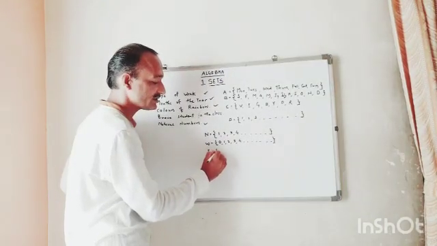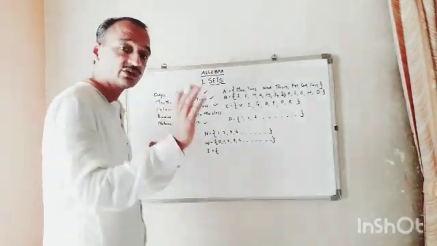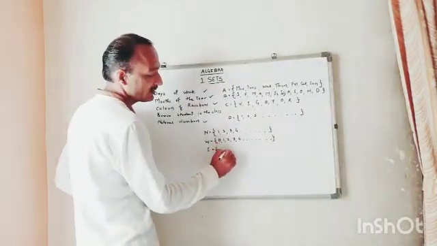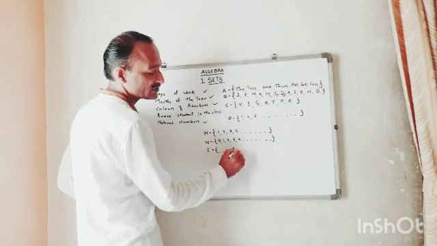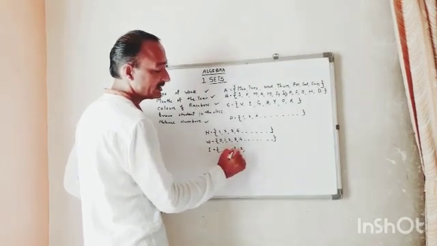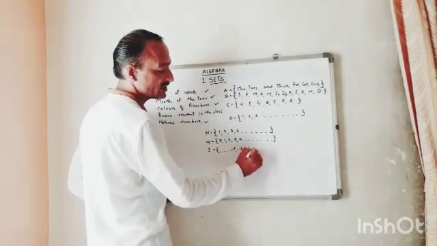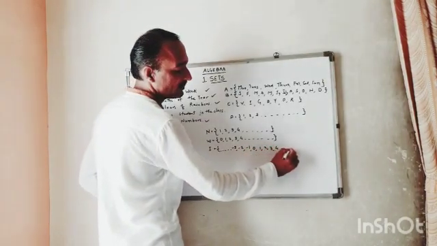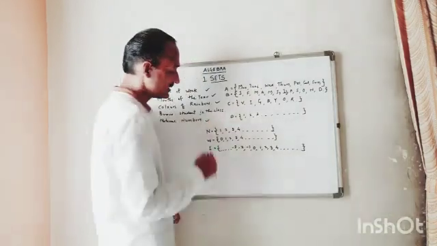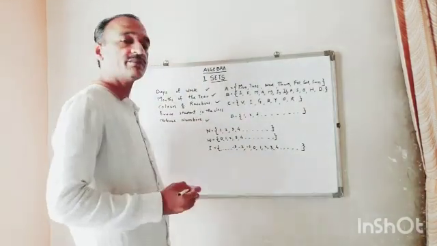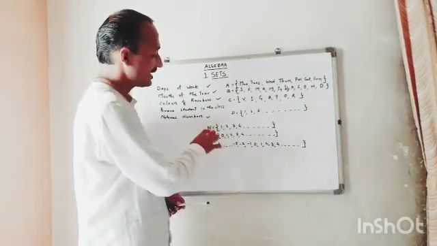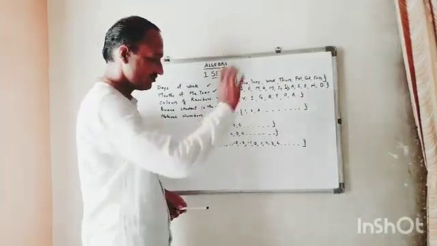Whereas integers contain negative numbers, 0 and positive natural numbers: ..., -3, -2, -1, 0, 1, 2, 3, 4 and up to n numbers. These are the numbers. But here various symbols we are going to use. For example, here we say N is 1, 2, 3, 4 and so on.